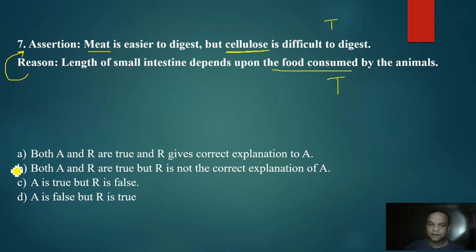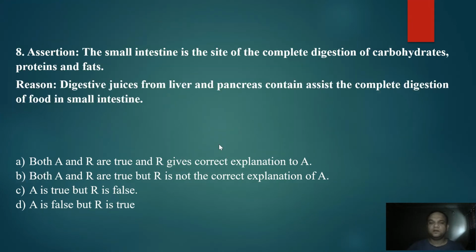No, the explanation is not given by this reason statement, so option B will be the correct answer for this particular question. Question number 8: assertion states that the small intestine is the site of the complete digestion of carbohydrates, proteins, and the fats. Small intestine contains the digestive juices for carbohydrate digestion, protein digestion, and fat digestion. So it is a correct statement, a true statement.